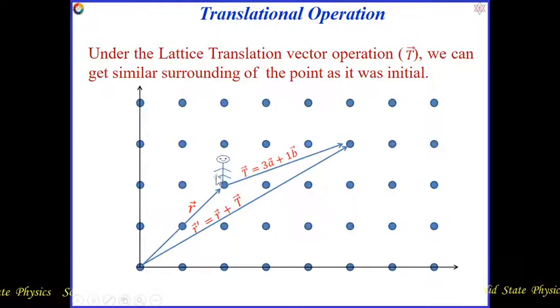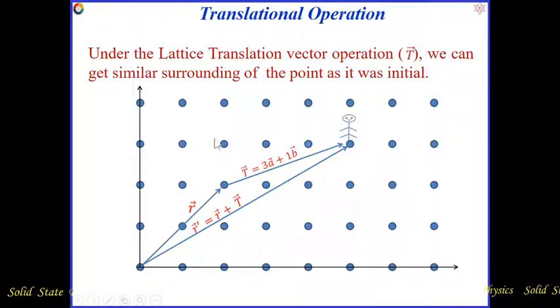Here suppose a person is standing here and the translational operation 3a plus 1b is applied on this person, and he moves from this position to this position. The initial surrounding and the final surrounding are both the same.